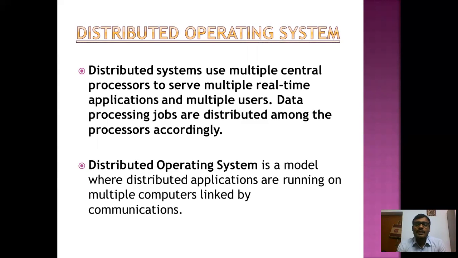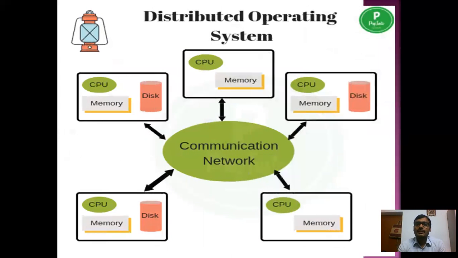And all the jobs are distributed among different CPUs through a network. So data processing jobs are distributed among processors accordingly. A distributed operating system is a model where distributed applications are running on multiple computers linked by communications. You can see the picture. This is the picture of a distributed operating system in which there are many jobs, many tasks which have to be processed by the CPU.